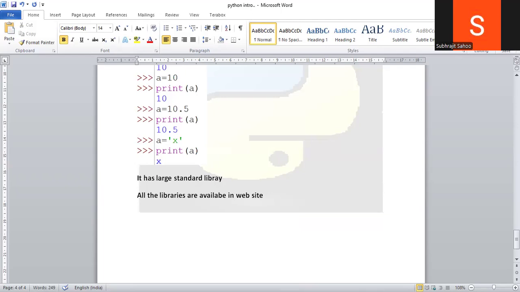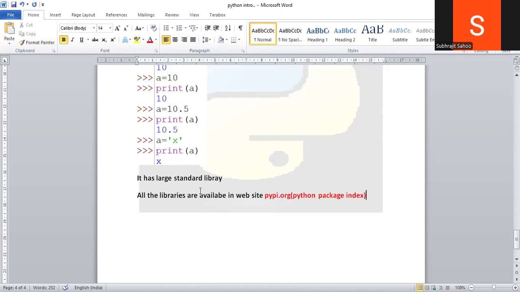pypi.org, right? Python Package Index. The website name is pypi.org. The meaning is Python Package Index. In this website, we can get all the Python libraries.